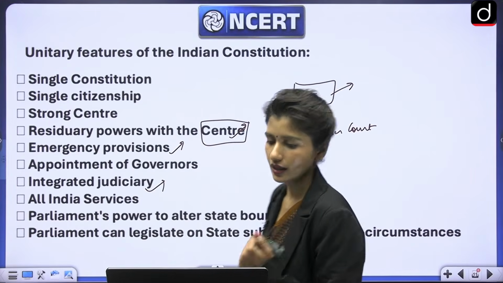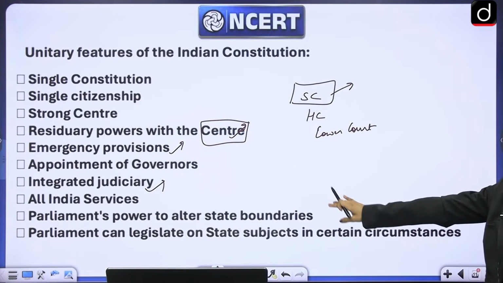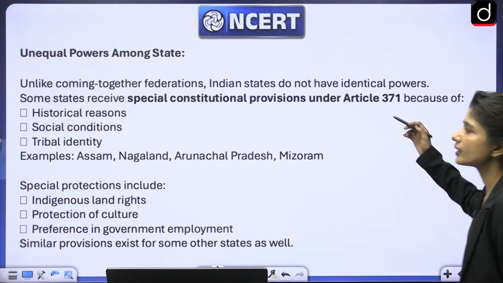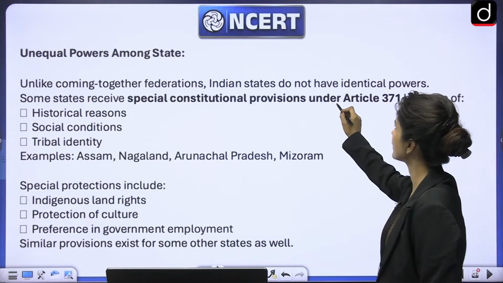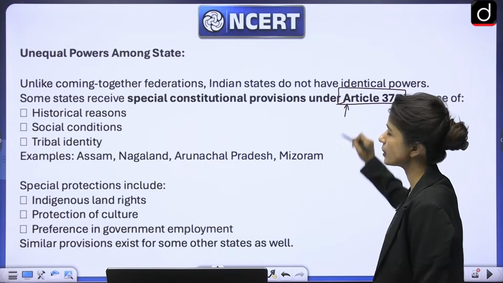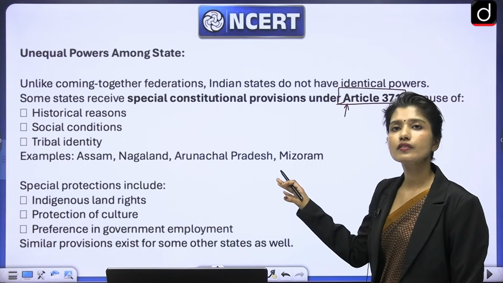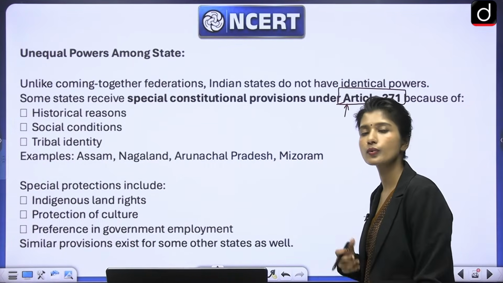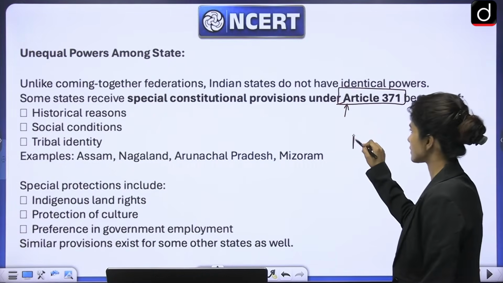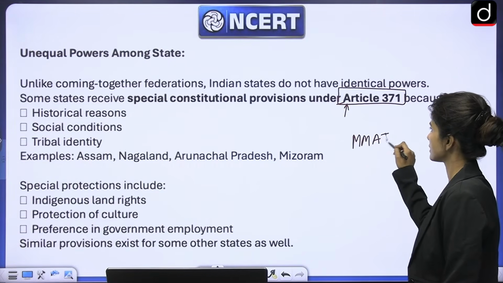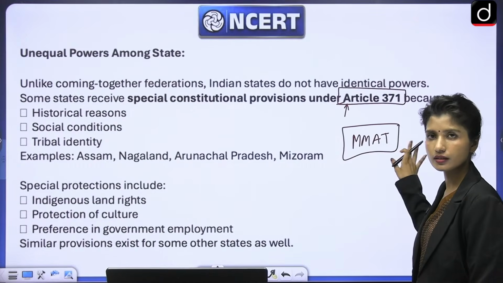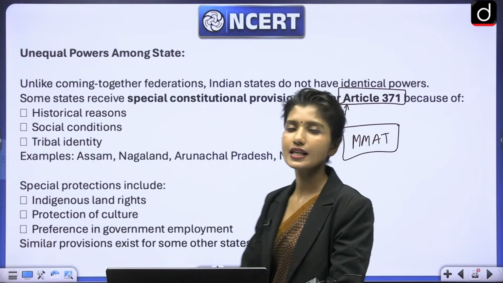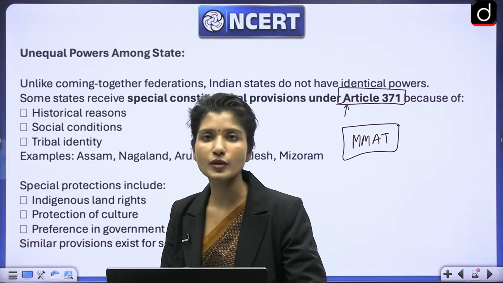Okay, let's move on. I'm not going to discuss every point here because we have already discussed them in the last two lectures. Then we know that there are unequal powers among states. I also told you that Article 371 you have to remember because this specially talks about the special power given to states. Then we also saw there were some schedules in which special powers or provisions for the Northeast states. Yesterday we saw what were the four Northeast states that we talked about, and there we have special provisions.